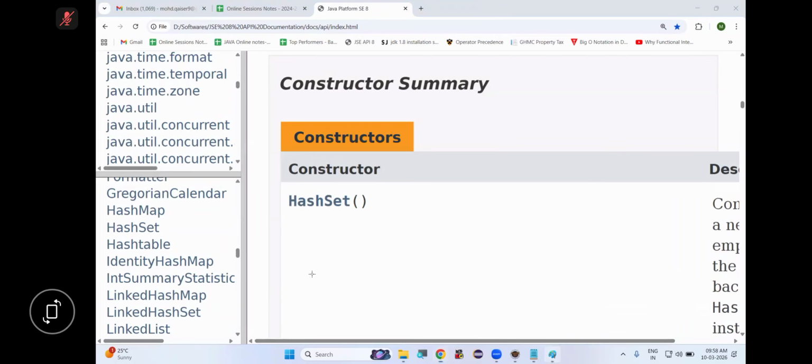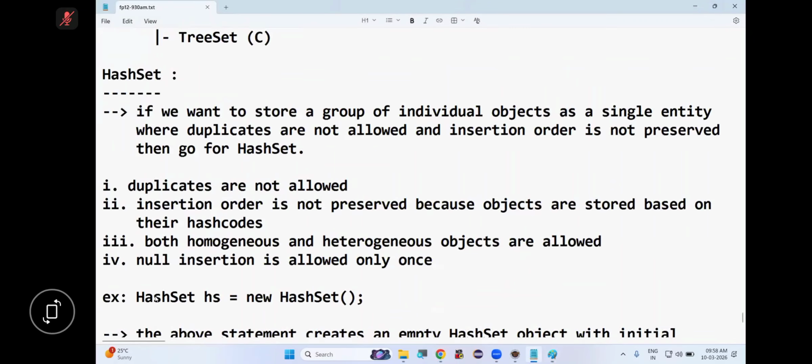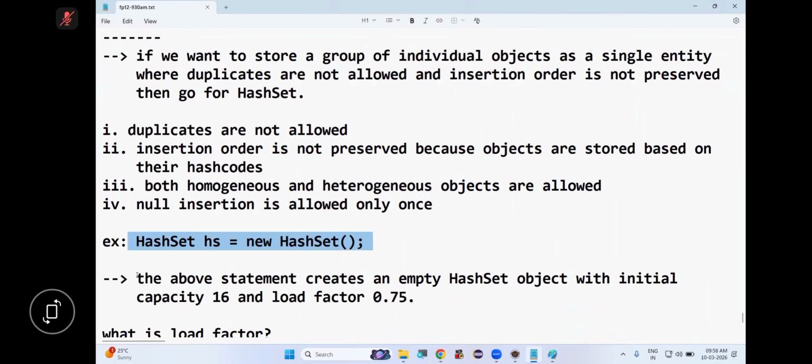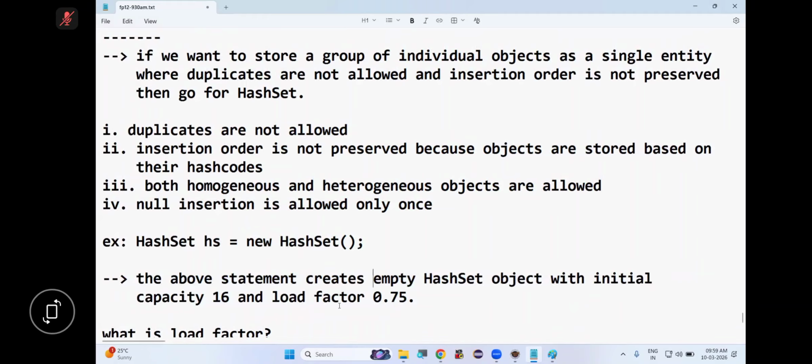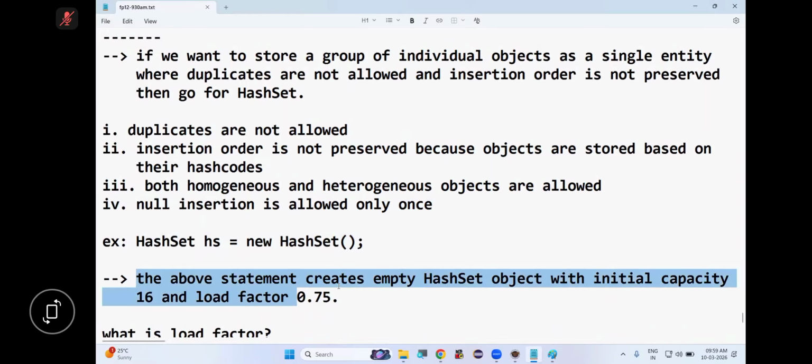Tell me how to create a HashSet object. HashSet hs = new HashSet(). So the above statement creates an empty HashSet object with initial capacity 16 and load factor 0.75.